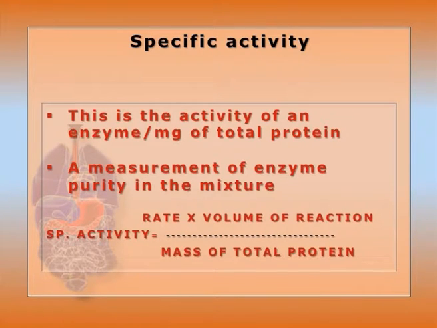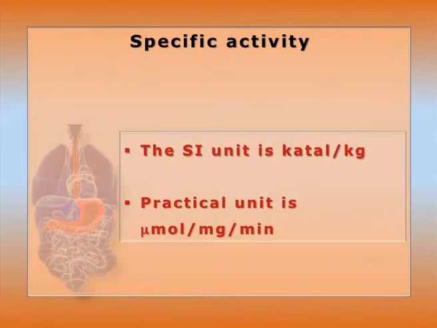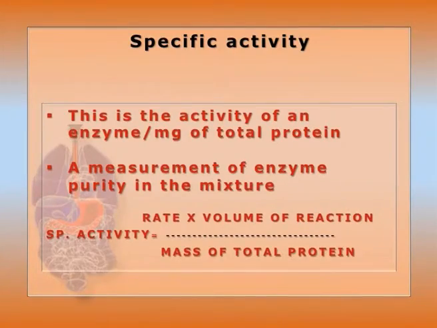Specific activity. So, specific activity is the activity of the enzyme divided by mg of total protein. It is a measurement of purity, as we know that for pure enzyme it is 100%. So, specific activity is equal to rate of reaction into volume of reaction divided by mass of total protein. The SI unit is katal per kg, but the practical unit is micromole per mg per minute. So, it gives us an idea about the purification, about the processivity. The active site can be titrated, and specific activity reaches 100 when it is in the totally purified form. It is constant when pH is constant and temperature is constant for a given kinetic reaction.